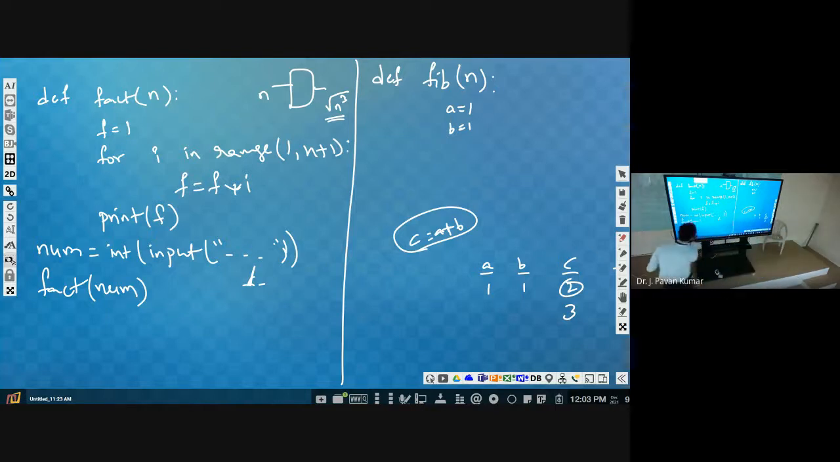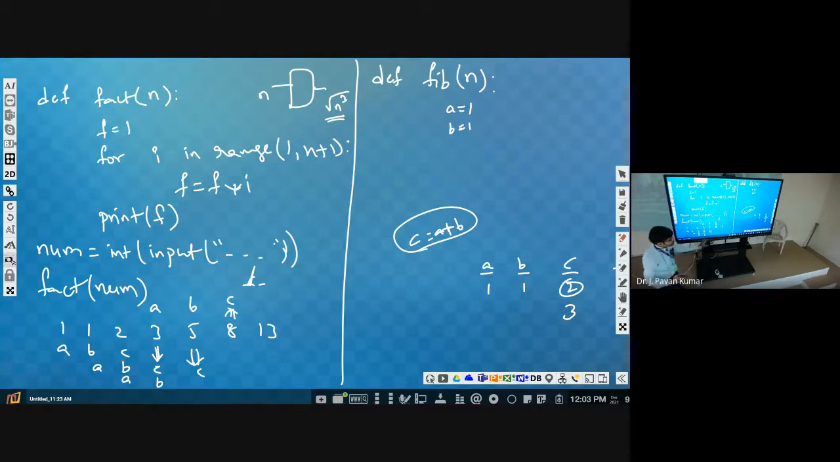Consider 1, 1, 2, 3, 5, 8, 13. Okay, a, b here, then c will be here. Next, now we wanted to calculate this one, so c will be here. What about a and b? Here a, here b. Understand? Next, this will be the c. Then what about a and b? This is a, this is b. Now this is c. Then what is a? This is a, this is b.